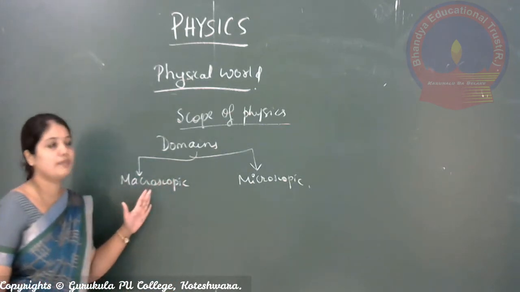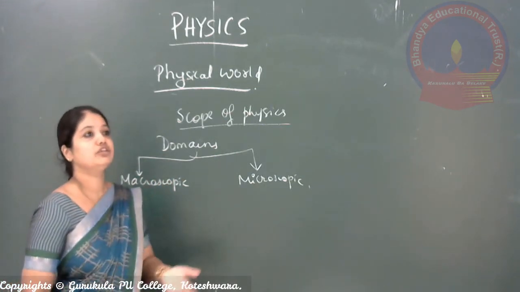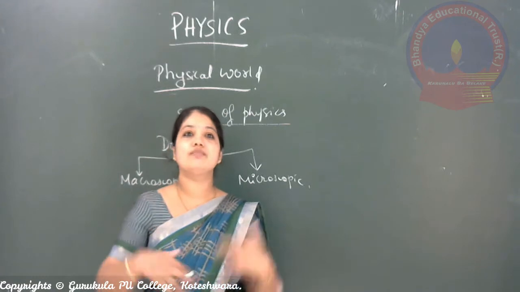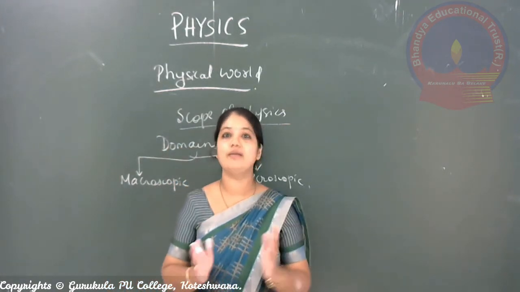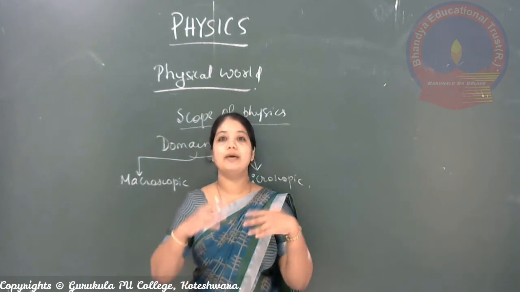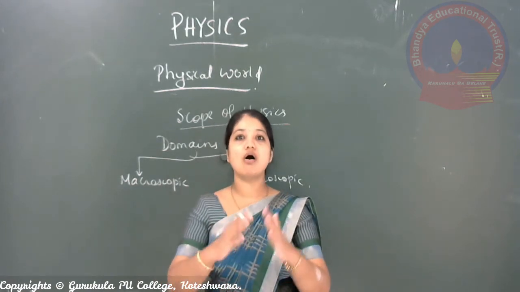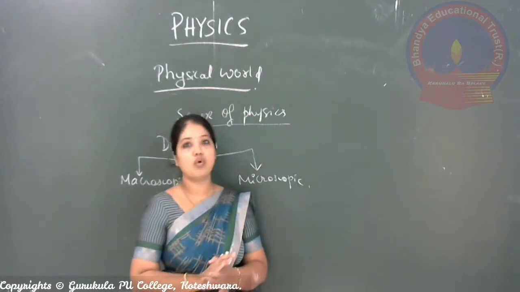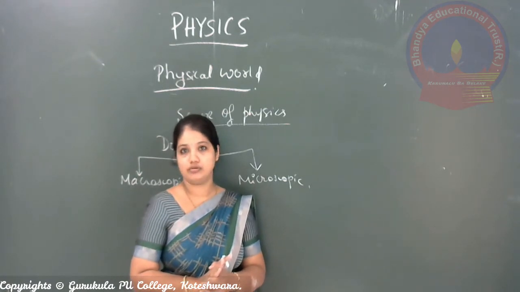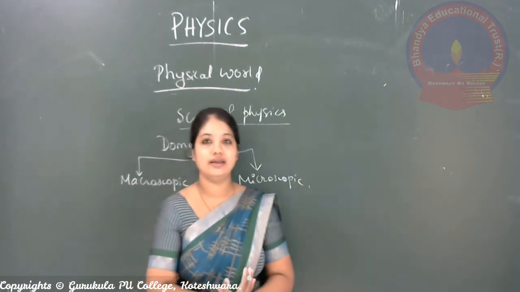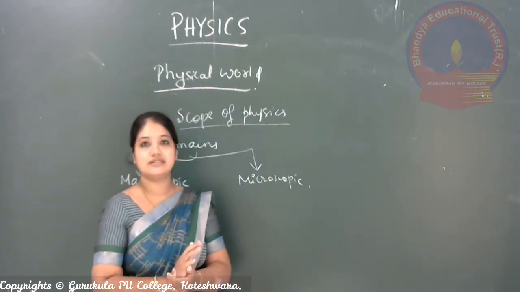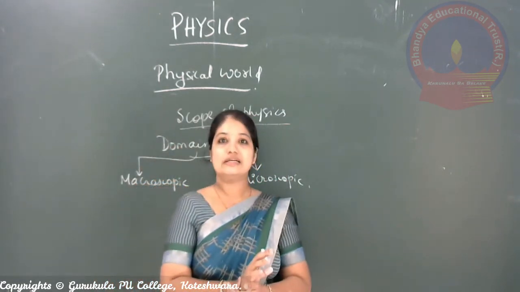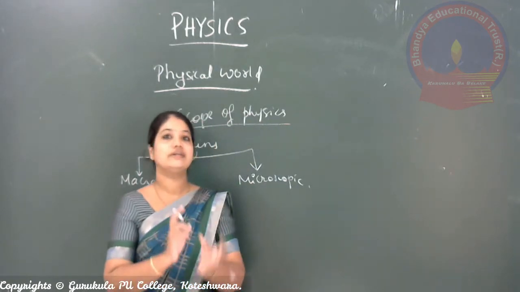Macroscopic domains involve, for example, an experiment in your laboratory, where all the apparatus you take is macroscopic. If you want to view the stars, you use your telescope.